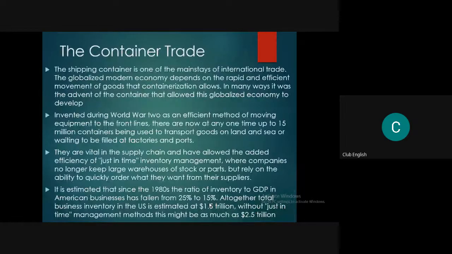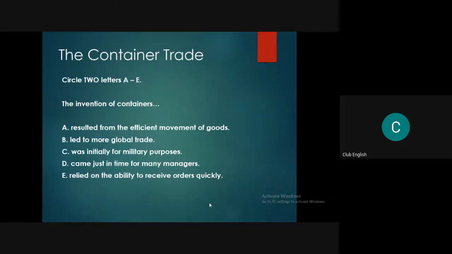Then comes container trade. We'll be going through container trade. Two or three paragraphs will be there, and then we'll be doing the question answers. And then further, we'll be coming on to true false not given.